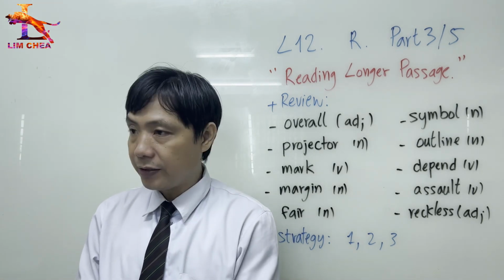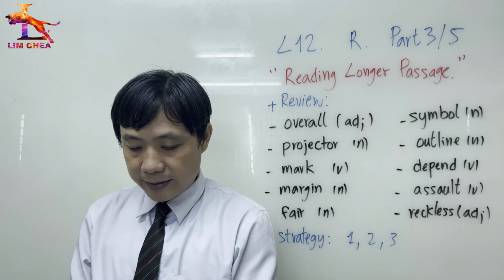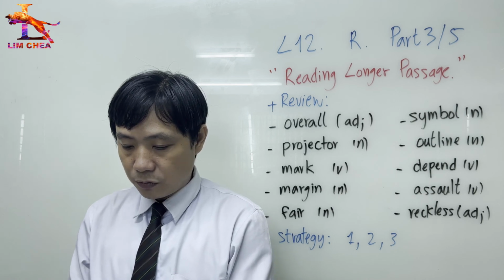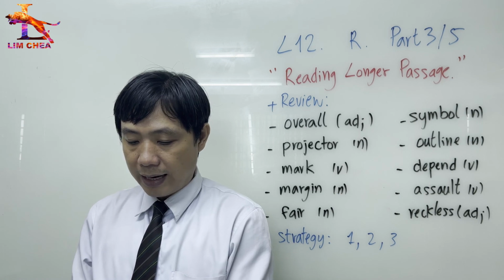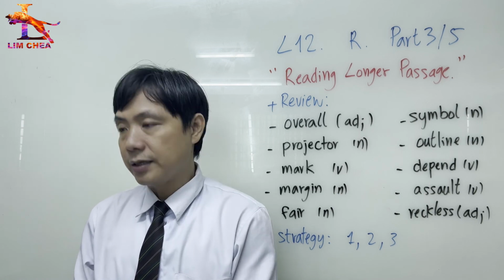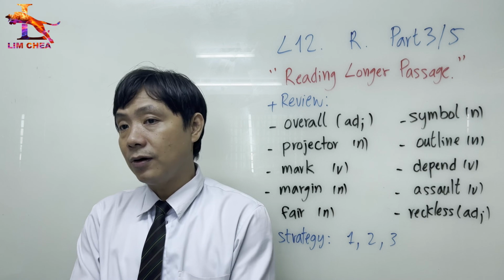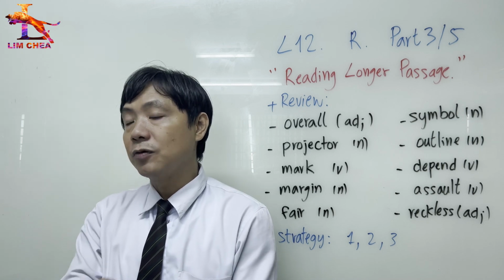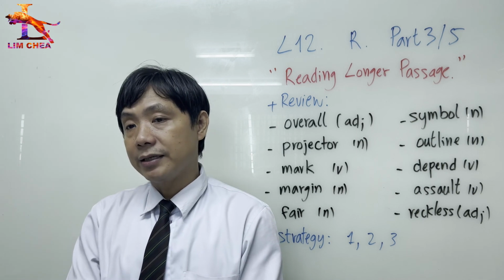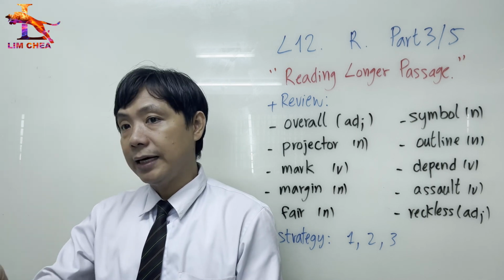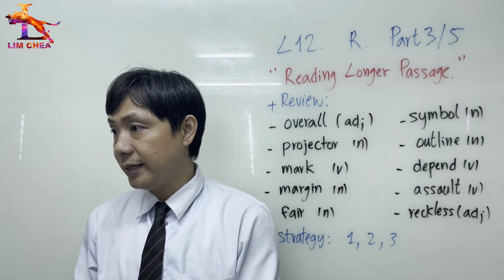Okay, so what is the outline of them? The first one is introduction. You can see the first paragraph of a section or chapter introduces the overall idea. It may come at the beginning, middle, or at the end of the paragraph. So the introduction is the same, right, for all the strategies you study, just give the overall idea and then the main idea. Sometimes they give it in the starter or introduction. Sometimes they don't give it, just tell and then go to the middle, where they tell the main idea, right?